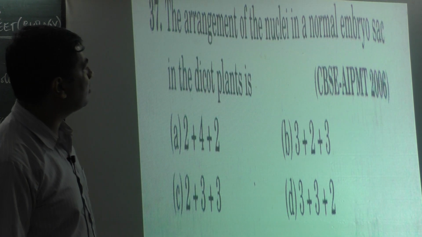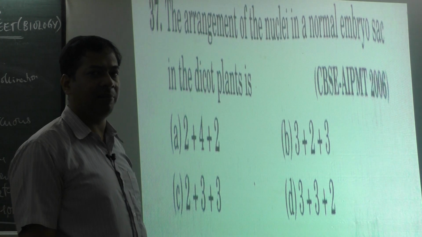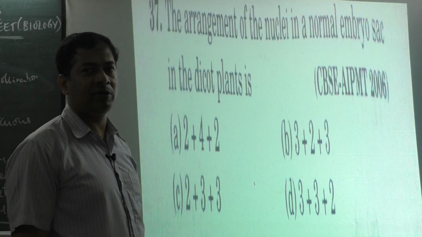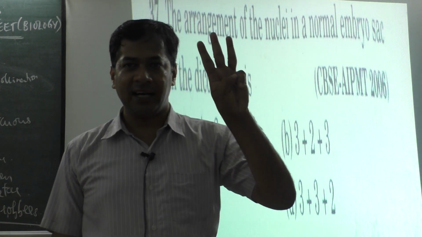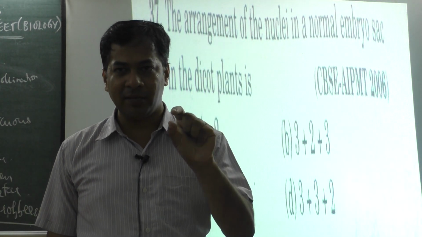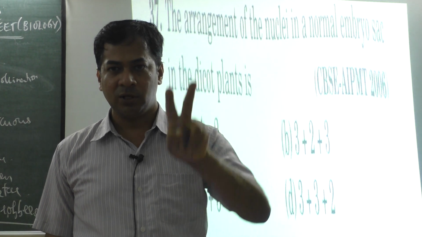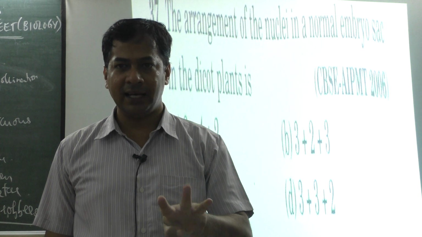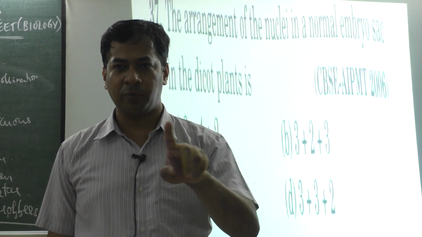Okay, the arrangement of the nuclei in a normal embryo sac. Embryo sac is female gametophyte. How many cells are there in embryo sac? It is 7-celled 8 nucleate embryo sac. So it should be 3 antipodal cells, 2 polar nuclei in the middle, 1 egg and 2 synergids. So 3 antipodals, 2 polar nuclei, 1 egg and 2 synergids. So it should be 3 plus 2 plus 3.